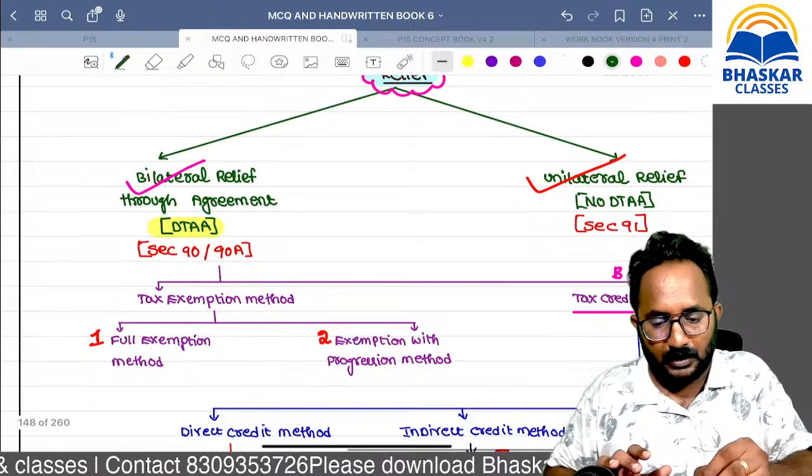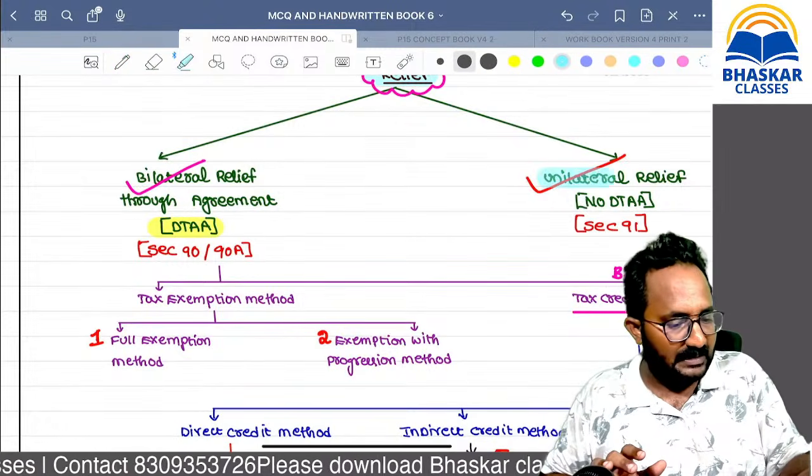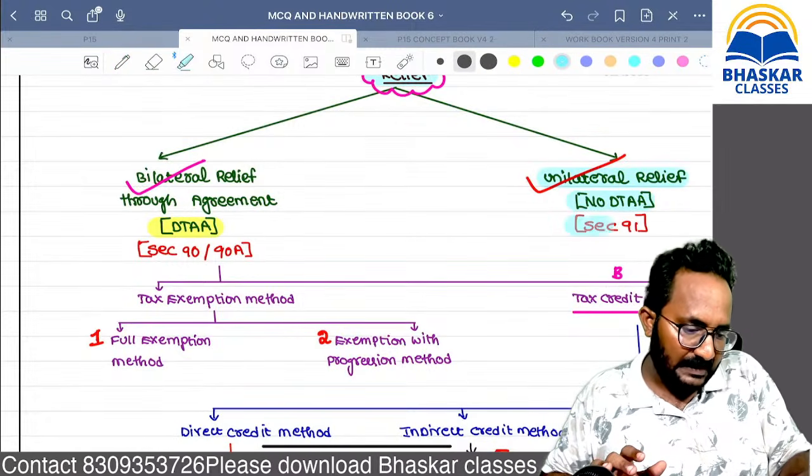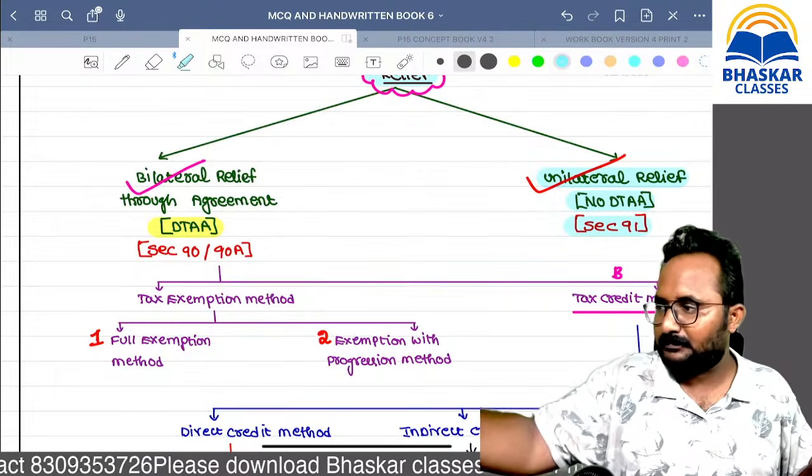Now I will solve the unilateral relief. There is no DTAA, section 91.